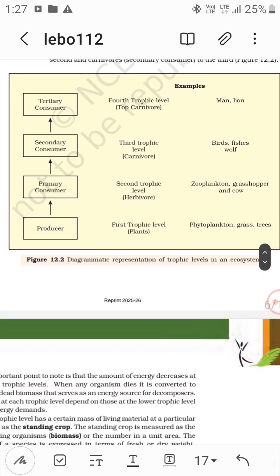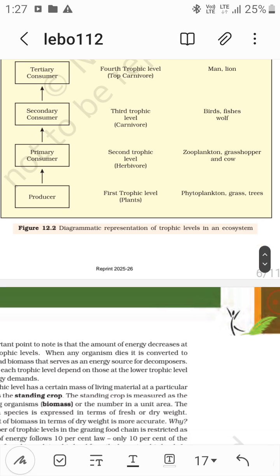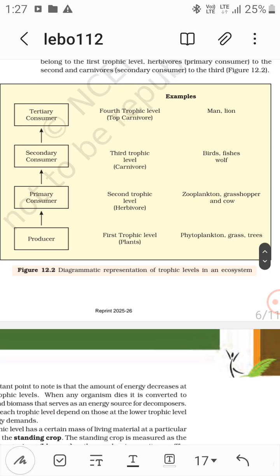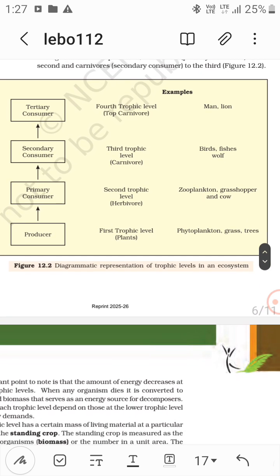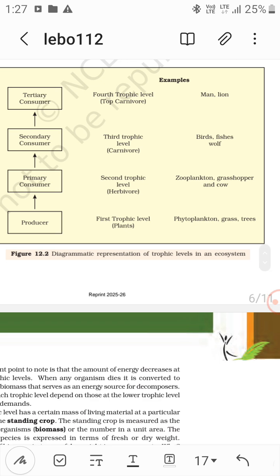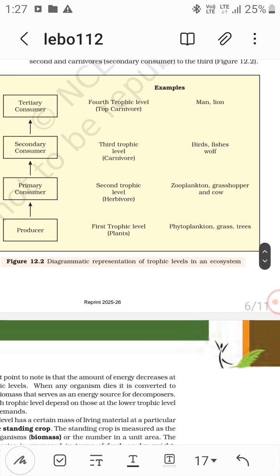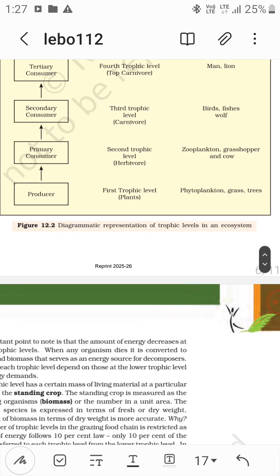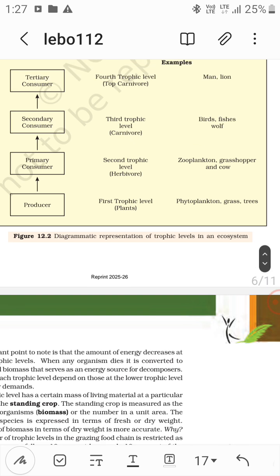So, diagrammatic representation of trophic levels in an ecosystem. Producer, then primary consumer, then secondary consumer, then tertiary consumer. Producers, that is the first trophic level, are plants: phytoplankton, grass, and trees. Then primary consumers, that is the second trophic level, herbivores: zooplankton, grasshopper, and cow. Then secondary consumers, that is the third trophic level, carnivores, right? Then birds, fishes, and wolf. And tertiary consumers, that is the fourth trophic level, top carnivores, that is man and lion. So this is the diagrammatic representation of trophic levels in an ecosystem.